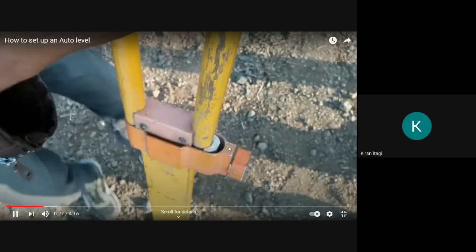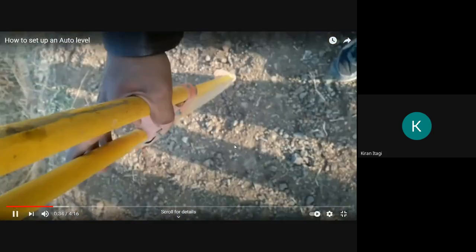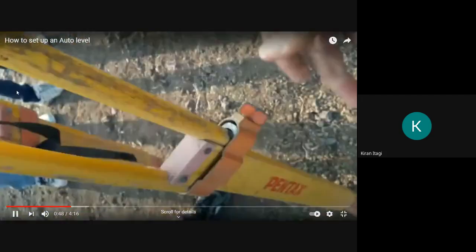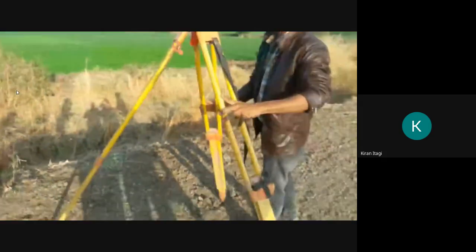After that you will keep the foot on the tripod and fix it firmly to the ground. This is how you will keep your tripod.